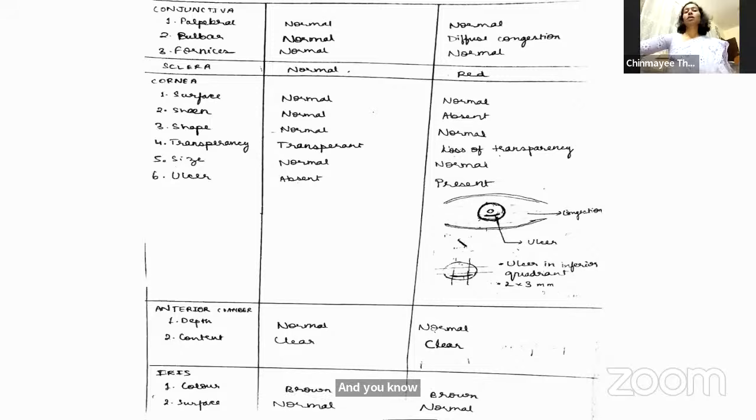Ma'am, annular synechiae, like irregular, so whenever there is segmental synechiae, you can get an irregular anterior chamber. Some places it is deep, some places it is shallow, some places it is normal. Causes for deep anterior chamber, ma'am: myopia, aphakia, then keratoconus, keratoglobus.